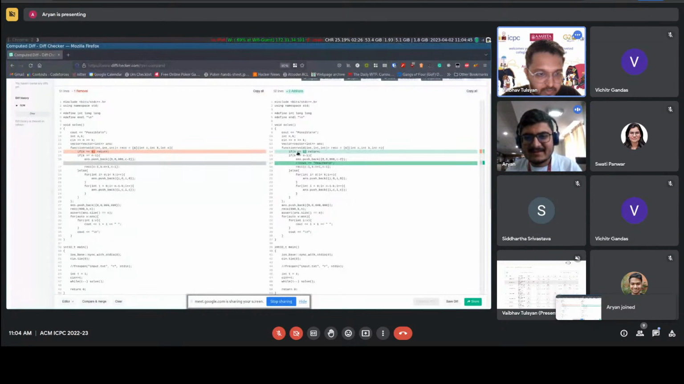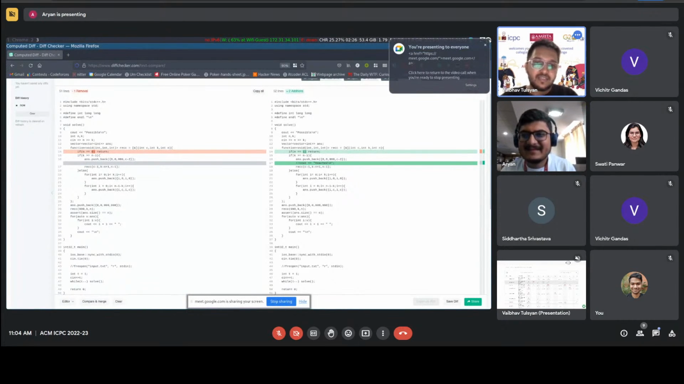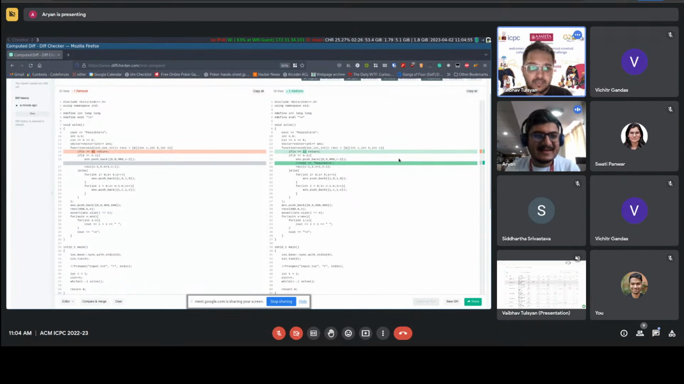The exit condition is on n equal to 0, so they were getting runtime errors. Ah, I see. So they just had to change this, I guess. Right. Nice.